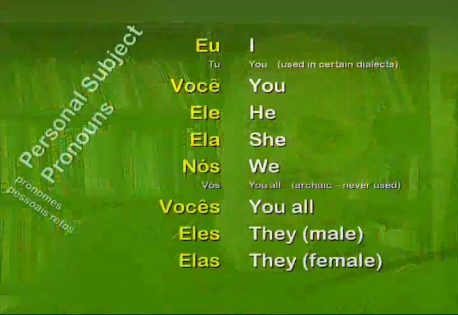Now, just so you know, I've already uploaded lessons on basic verb conjugation in the present and the past indicative in Portuguese. But what I want to do in this lesson, besides reviewing those regular forms and endings, is to point out a subtle but important change in the pronunciation pattern that occurs with certain AR and ER verbs in particular, right? So let's get this started with a review of the personal subject pronouns in Portuguese.